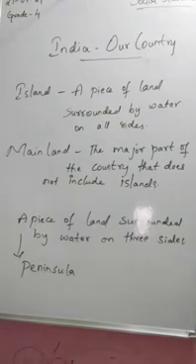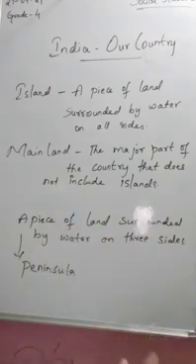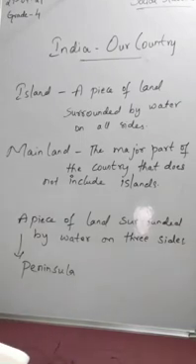So these are all the things we came across. India is the second largest country in population and seventh largest in area. The southern part of India is covered with water, so in short it is called a peninsular country.